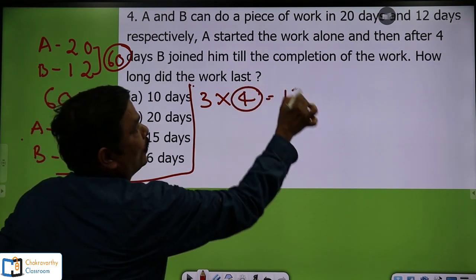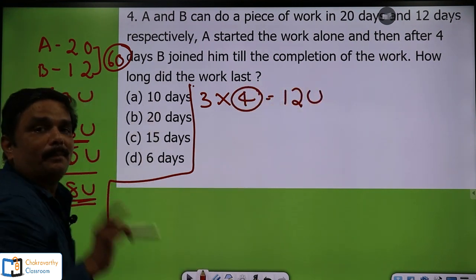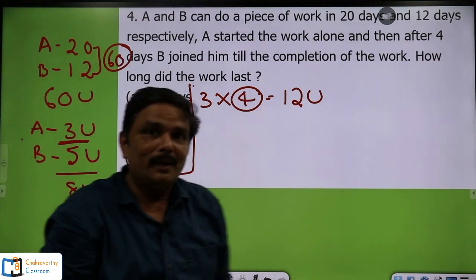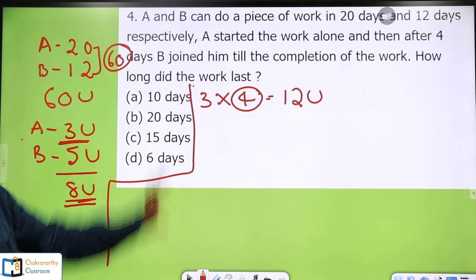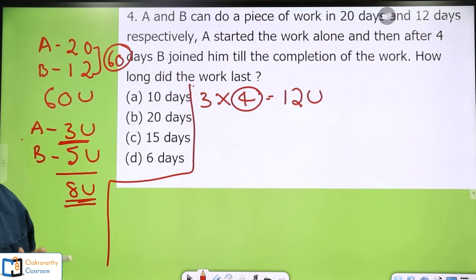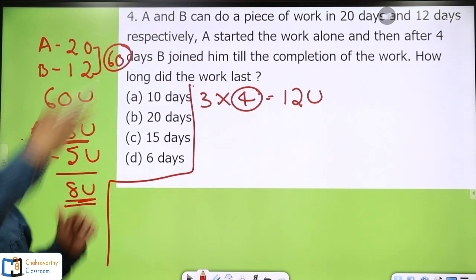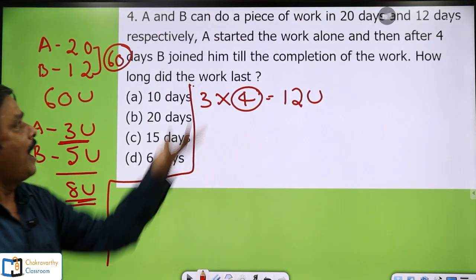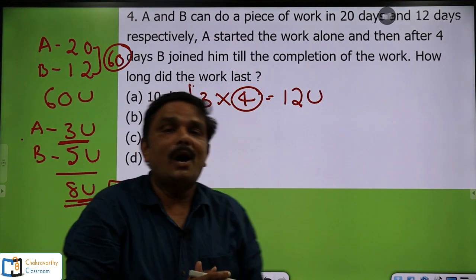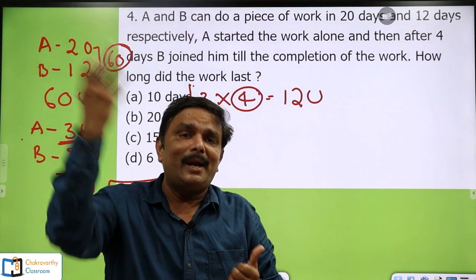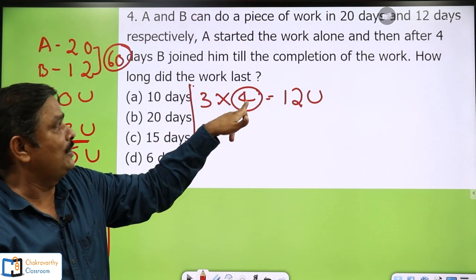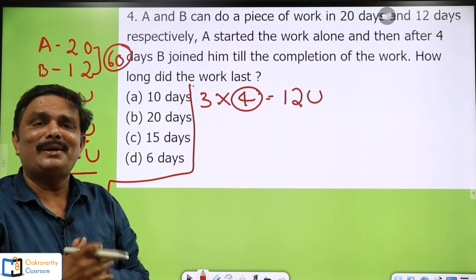So 12 units of the work is completed by A alone without the help of B. After that, B joined A, then they completed the entire work. Now simply after B joins A, in how many days they can do the remaining work, you register first. Add up those days and these 4 days, you will get the complete answer.